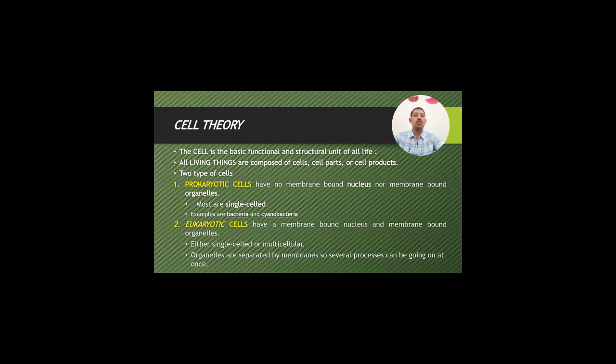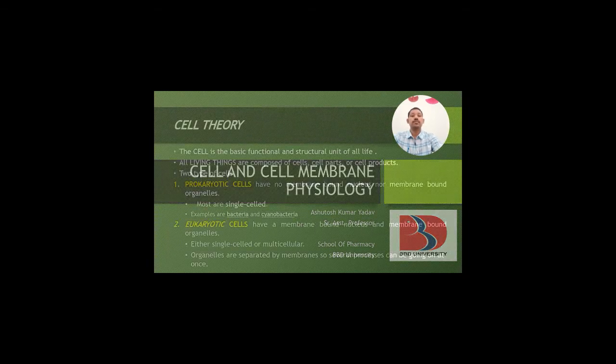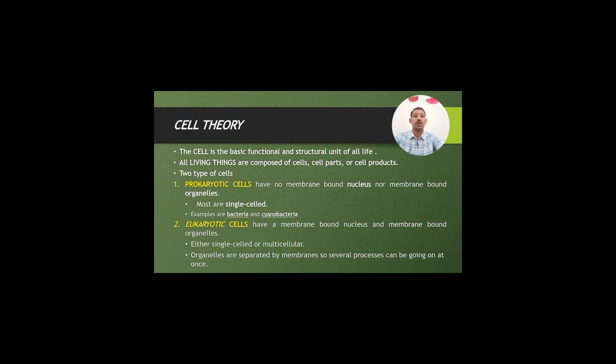For human anatomy and physiology, eukaryotic cells are important. These have a membrane-bound nucleus and membrane-bound organelles. They are either single celled or multicelled. Organelles are separated by membrane, so several processes can be going on at once.